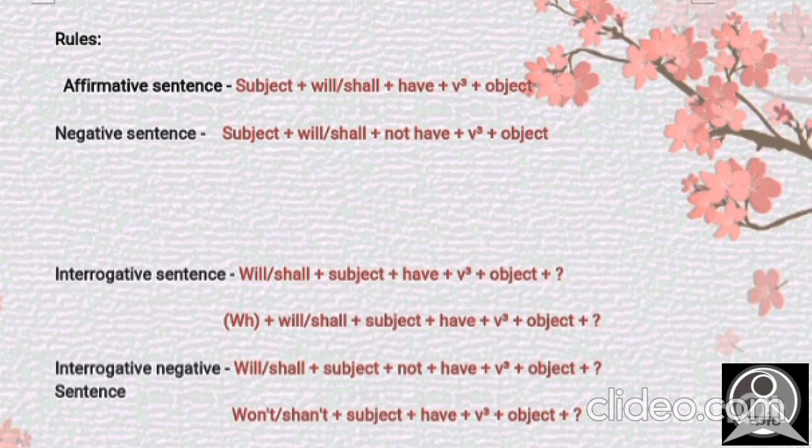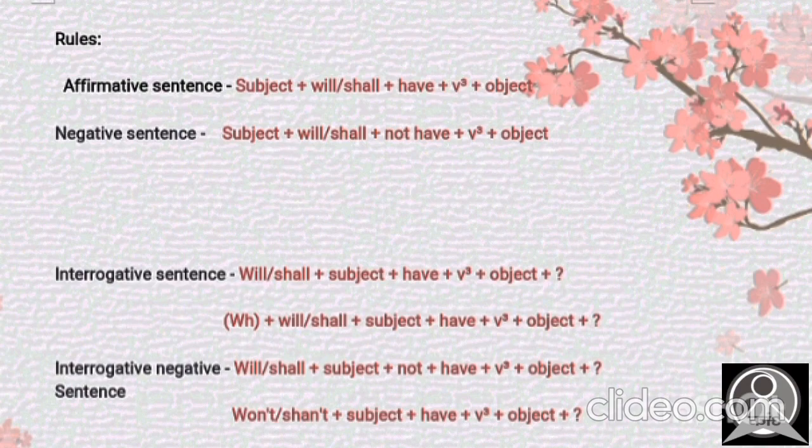Interrogative: will or shall plus subject plus have plus verb's third form plus object plus question mark. Here there are two rules. At the very first, we put the helping verb at the beginning of the sentence, and the second rule says there has to be a WH word. I have explained in my previous videos as well that when we are going to get an explanation in the answer, we use the WH family.